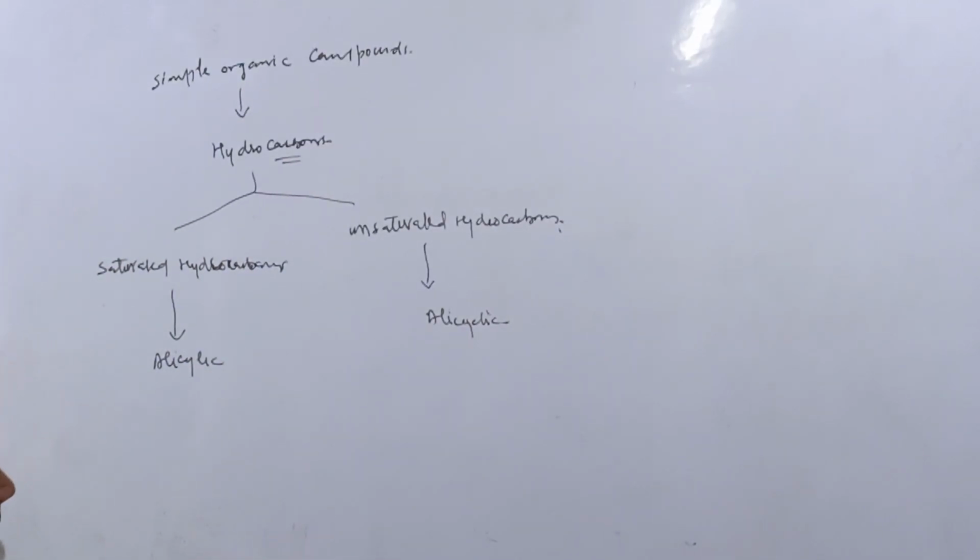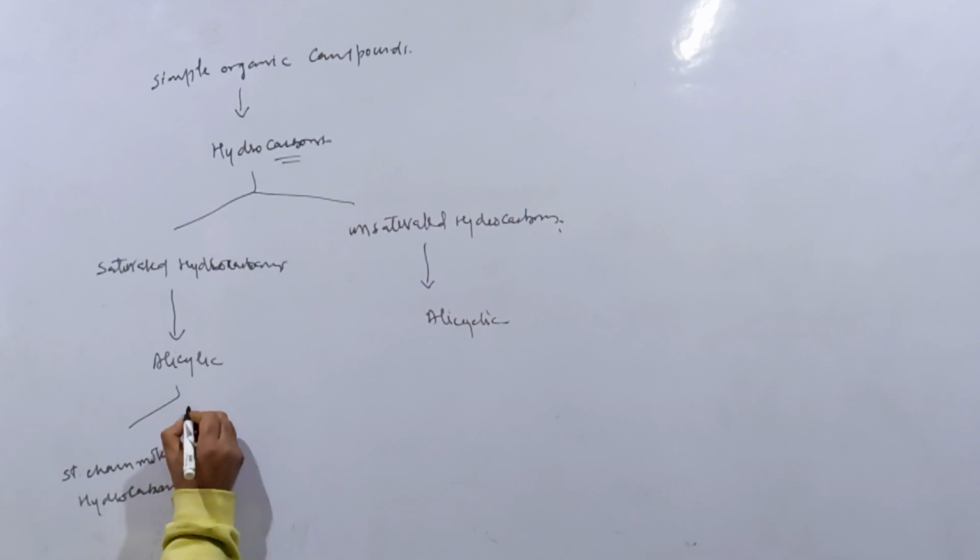Both of the alicyclics comprise of straight chain molecules of hydrocarbons and branched chain molecules of hydrocarbons.